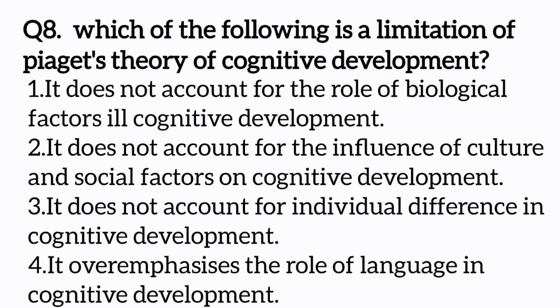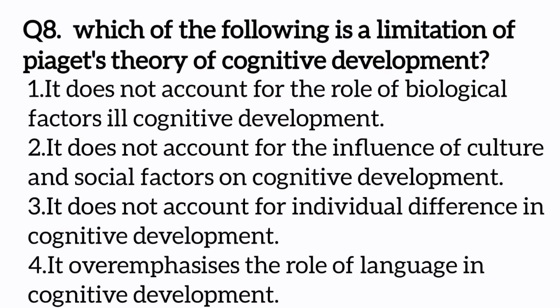Question number 8. Which of the following is a limitation of Piaget's theory of cognitive development? Options: it does not account for the role of biological factors in cognitive development; it does not account for the influence of culture and social factors on cognitive development; it does not account for individual differences in cognitive development; it overemphasizes the role of language in cognitive development.